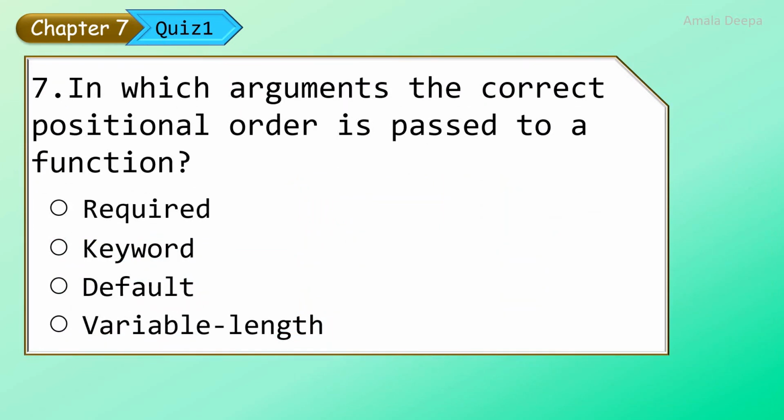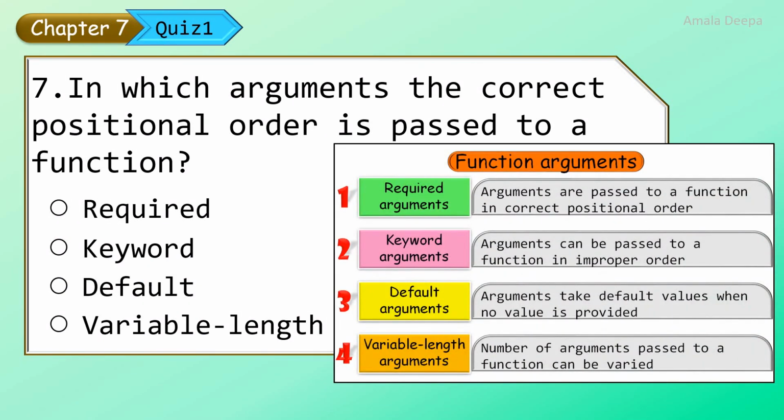In which arguments the correct positional order is passed to a function? There are 4 types of function arguments. Look at the first one, required arguments. Arguments are passed to a function in correct positional order. In which arguments the correct positional order is passed to a function? The answer is required arguments.